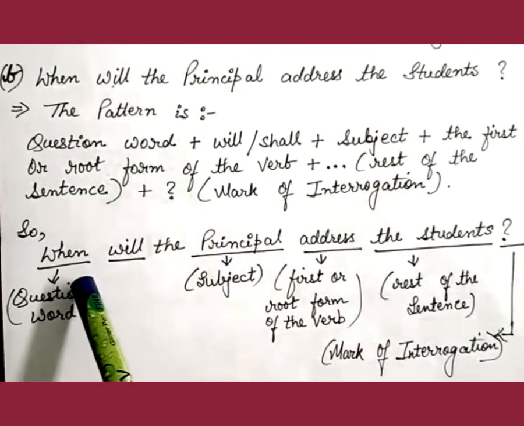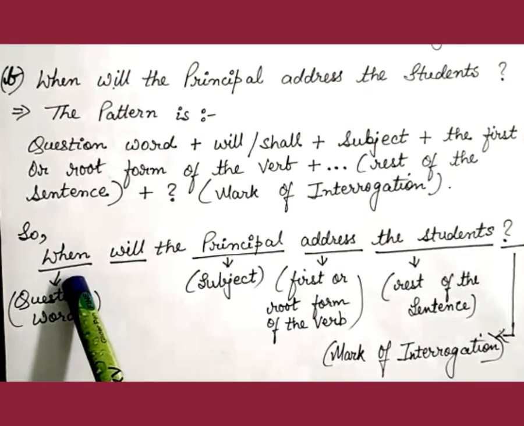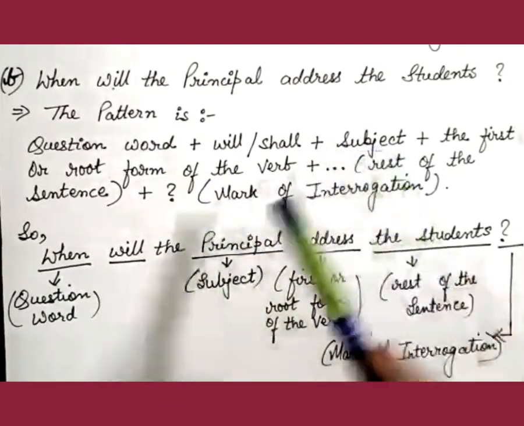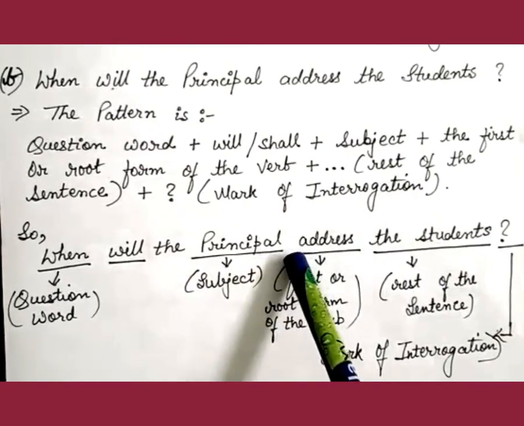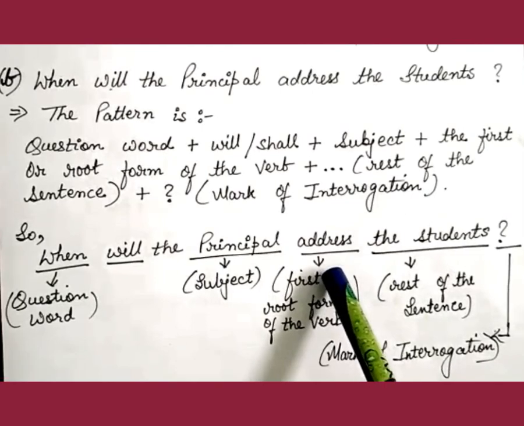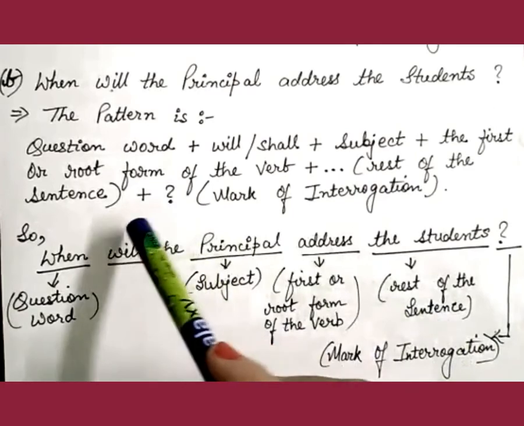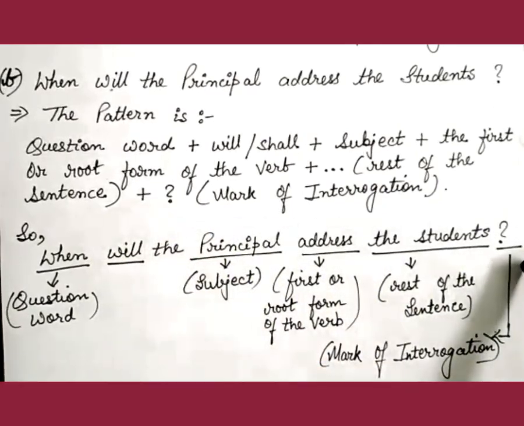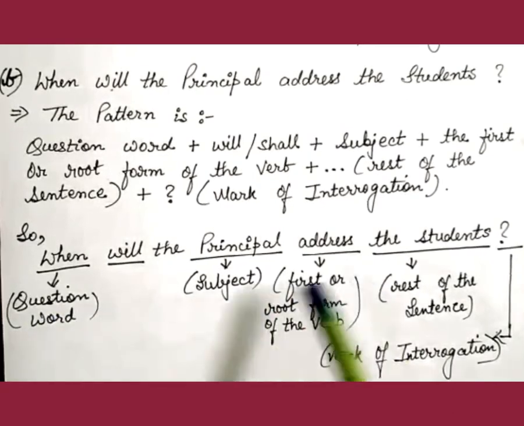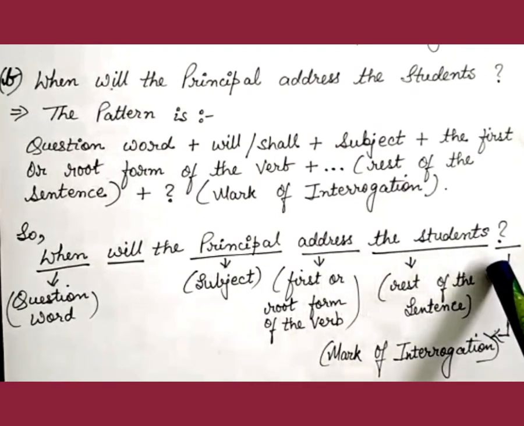The question word when is set right at the beginning. When plus will plus the subject, the principal, plus the first or root form of the verb, that is address, plus the rest of the sentence, that is the students, followed by mark of interrogation. Hence the sentence is in an interrogative form. When will the principal address the students?